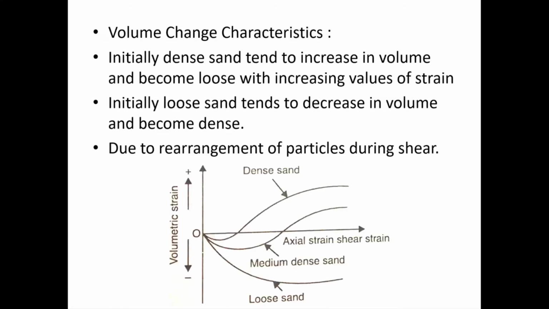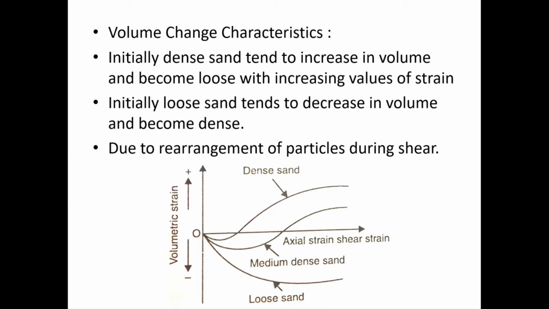As you can see here, if you look at the volume change characteristics, volumetric strain is positive here. That means the particle is going to dilate, and here it is negative. That means the particle is going to get compacted, all right, it's going to contract. So what will happen with loose sand? The particles are going to slide over each other and fall into their best possible configuration.